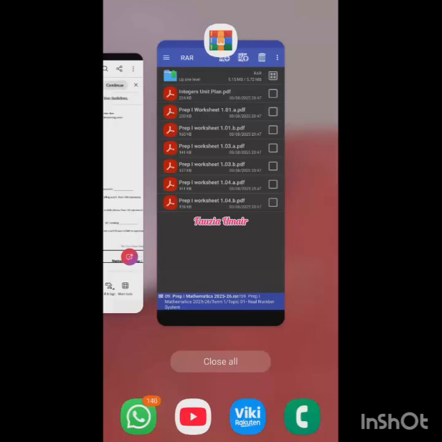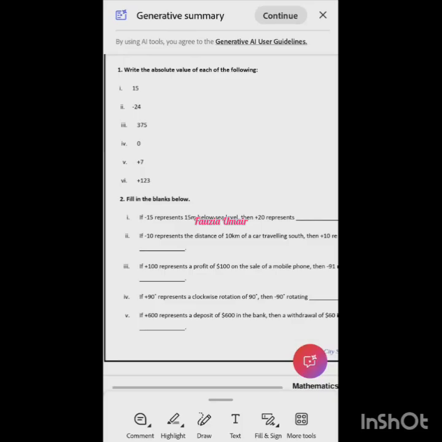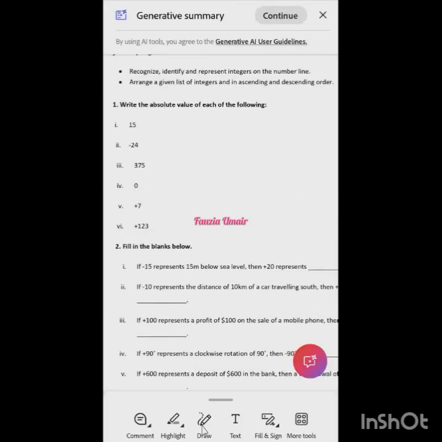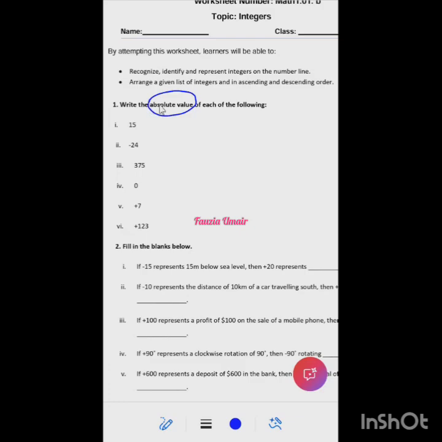The second worksheet is also having the same topics, like we need to represent and we need to identify. All right. Before we start the second worksheet, you might know this word: absolute value. Like 15, the absolute value will be 15. The numbers from 0 to 15 will be the absolute value of it. So minus 24's absolute value is 24.